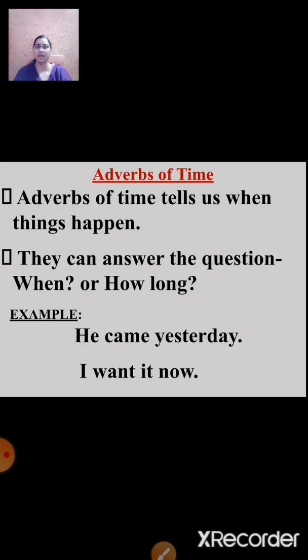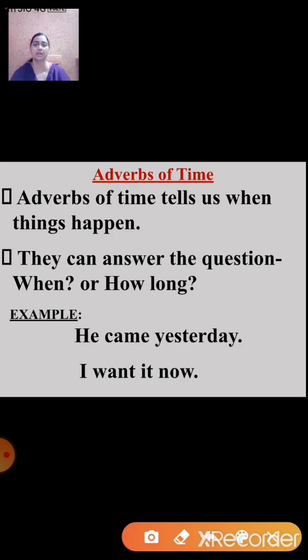time. Adverbs of time tell us when the verbs take place. They answer the question when or how long. It is usually placed at the beginning of the sentence or at the end of the sentence. When you place it at the beginning of the sentence, it provides emphasis to the time. Let us understand this with the help of an example.